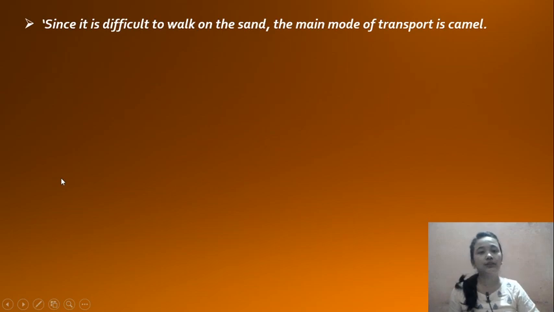"Since it is difficult to walk on the sand," the main mode of transport is the camel. Why is it difficult to walk on the sand? Because on sandy areas we face a lot of problems walking, so the only transport animal we can find there is the camel. Why? Because it has very wide padded feet. Because of this, the camel can walk very easily on sandy places.